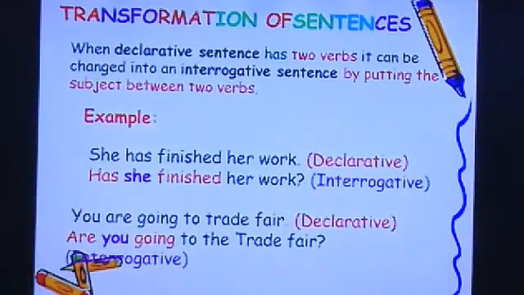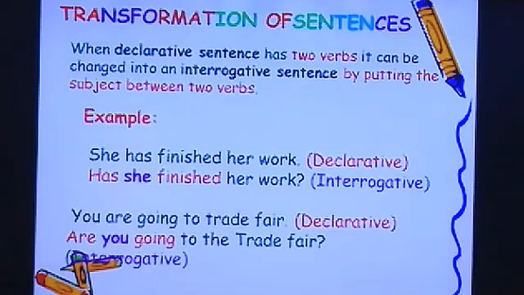Next we will see when a declarative sentence has two verbs, it can be changed into an interrogative sentence by putting the subject between the two verbs. Now here the case is that if a declarative sentence has two action words, or what we call two verbs, then we will change it into interrogative by placing the subject. Subject, you know, is the name of any person, place, animal or thing. So that subject will be put in between the two verbs to make it interrogative.